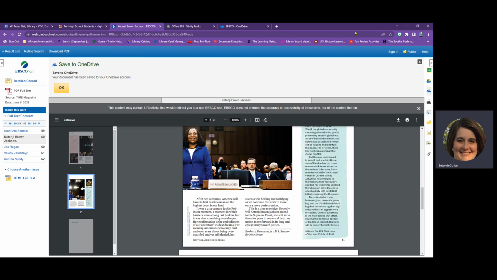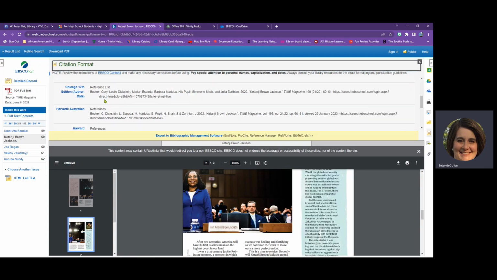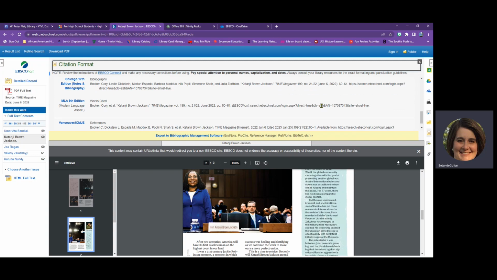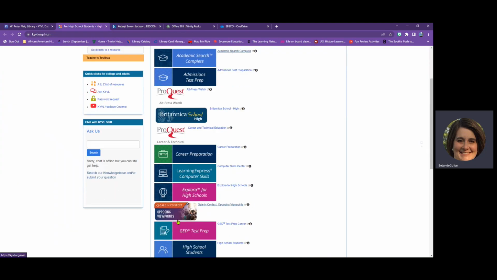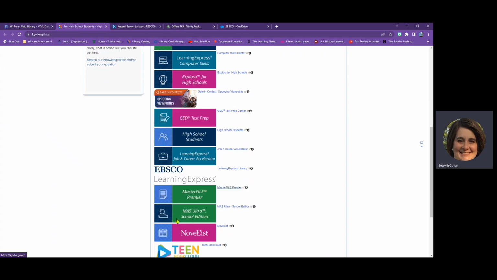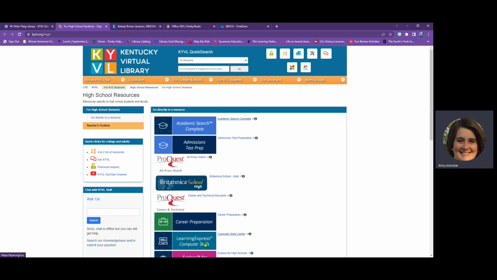If I go back to EBSCO and the article, go back to these icons on the right, the piece of paper icon is your cite icon. EBSCO gives you many options for citation style. If I scroll down to MLA 9, I can once again copy and paste the citation into my Works Cited page. So that's EBSCO. That's going to be several of these websites or databases from the KYVL High School References page.